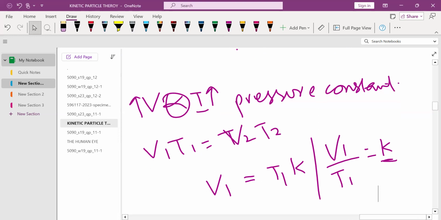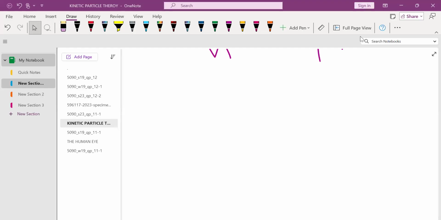Then let's move towards the next thing in this chapter. When the temperature is increased, the gas particles gain kinetic energy and start to move at a faster speed. As a result, they overcome their intermolecular forces of attraction and move further away from each other. This causes the volume of the system to increase. So this is how the volume increases.